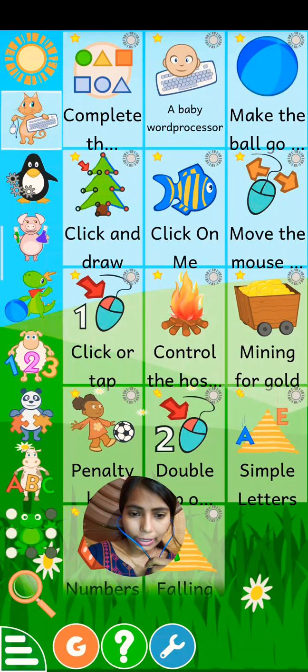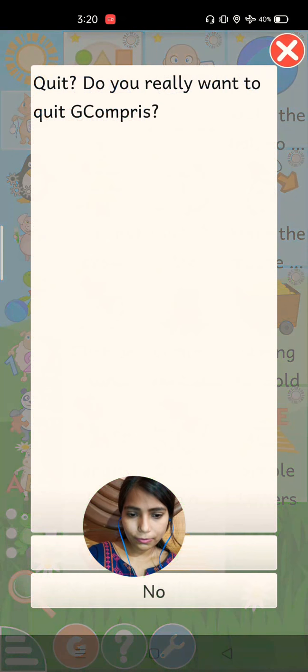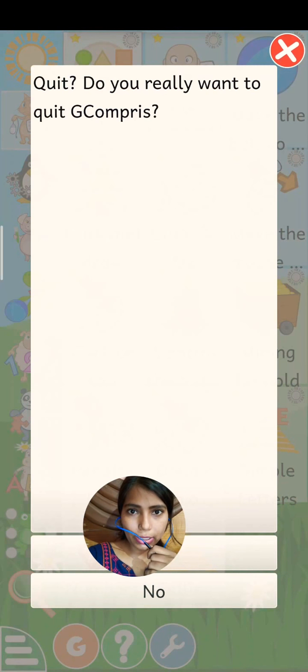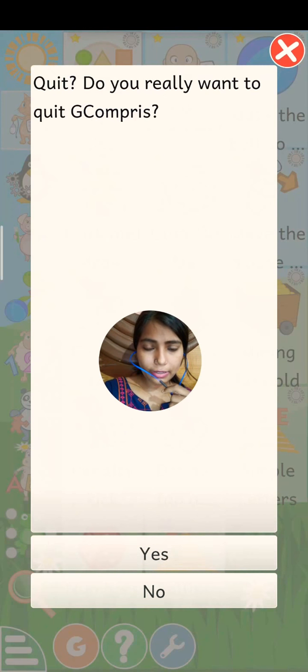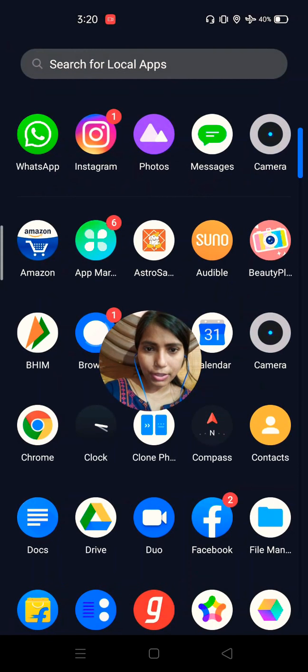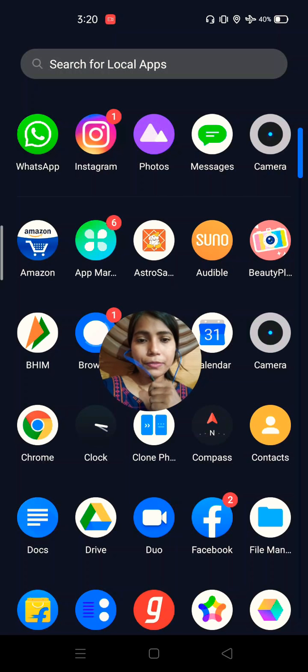So we will do that and we will come out of the screen. It will ask you, quit, do you really want to quit Gcompress? So you will say yes. Fine. You will come out of this screen. So it was all about how to use the fun activity, so you can play whenever you're having free time.